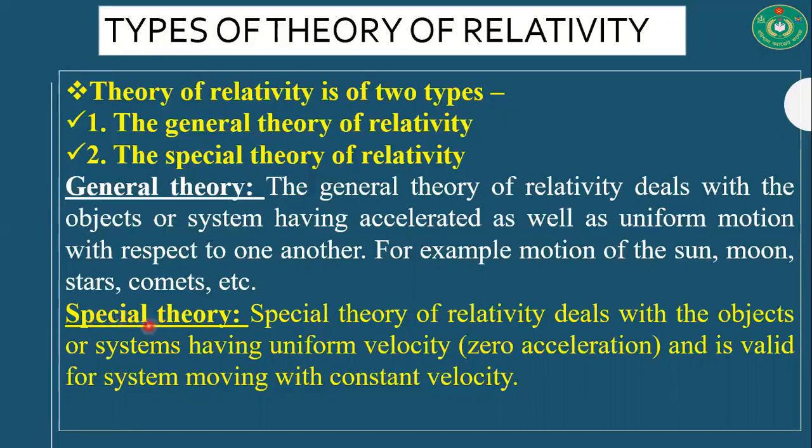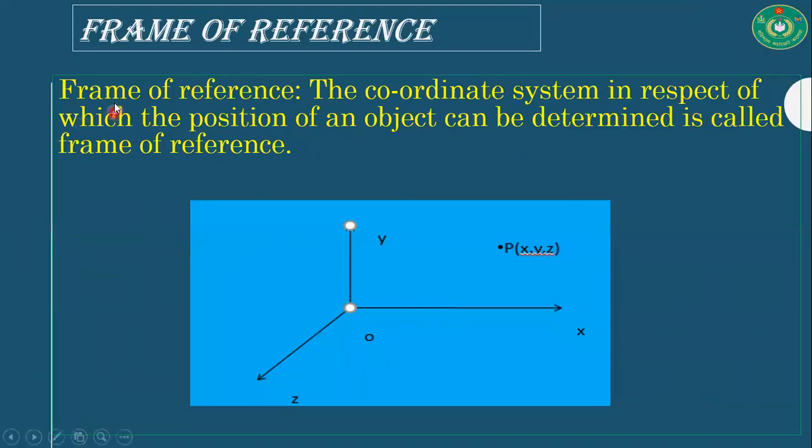Now we are going to discuss the frame of reference. What is a frame of reference? The coordinate system with respect to which the position of an object can be determined is called a frame of reference. There are two types of frame of reference. Before starting the types, we have to know what a frame of reference is.